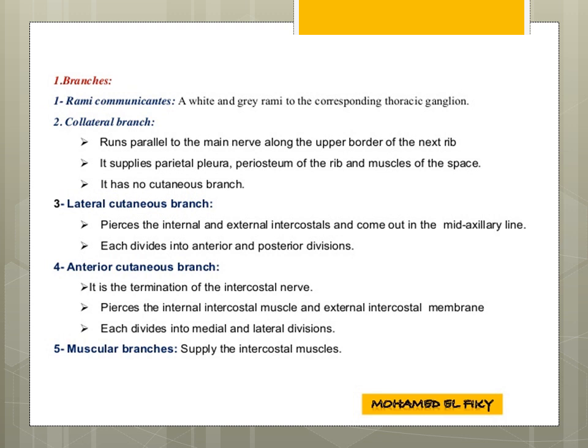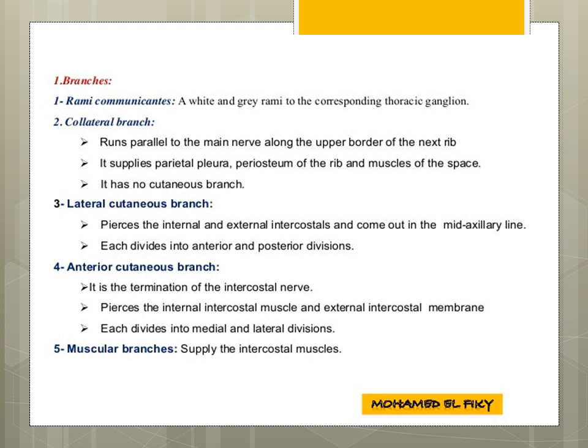The collateral branch runs parallel to the main nerve along the upper border of the next nerve. It supplies the parietal pleura, periosteum of the rib and the muscles of the intercostal space, but it has no cutaneous branch. Then it gives the lateral cutaneous branch, which pierces the internal and external intercostals and comes out in the mid-axillary line. Each is divided into anterior and posterior branches, and it supplies the lateral thoracic wall.